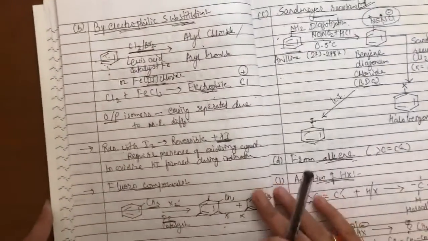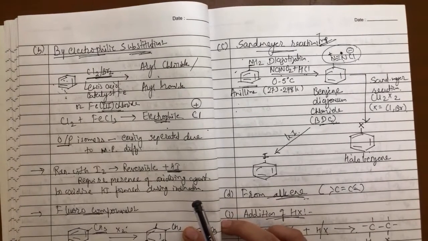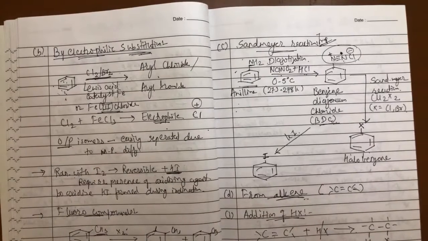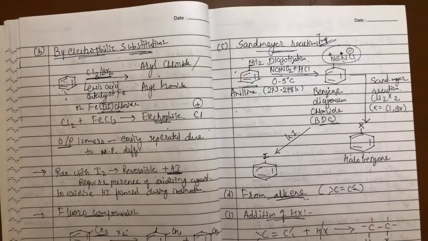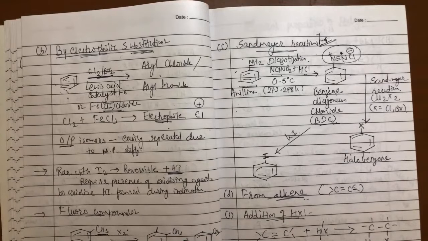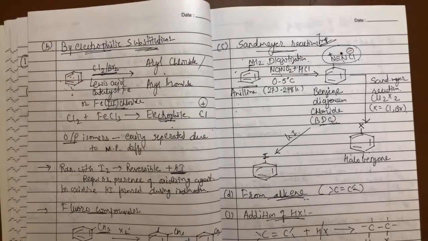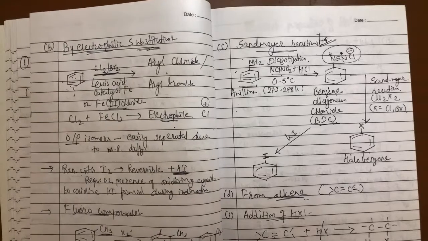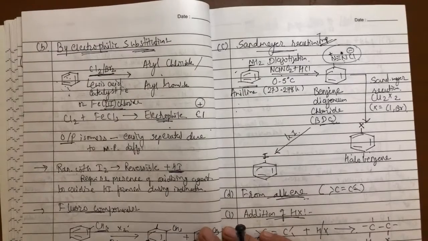The next type of reaction, that is from hydrocarbon for preparing haloalkane or haloarene compound, is by electrophilic substitution. Whenever we discuss electrophilic substitution, generally we'll take the benzene ring. When an electrophile attacks, the benzene ring is a nucleophile, which is nucleus loving, because it has a high density of electrons present. Why? Because of the three double bonds present. Double bonds easily donate their electrons, so they are nucleus loving. They are electron donors.